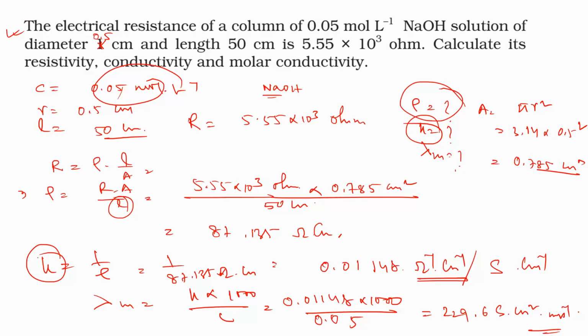So in this way we have to calculate the conductivity value and the molar conductance value, for the ionic conductance, which depends on various points. In this way we have to calculate the resistance and the resistivity. That's one. So here I will stop the class. Okay, thank you.